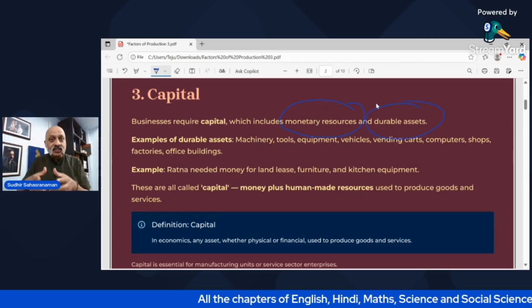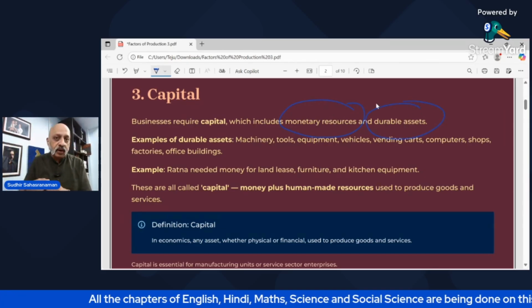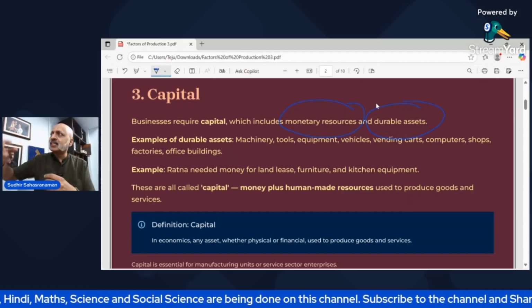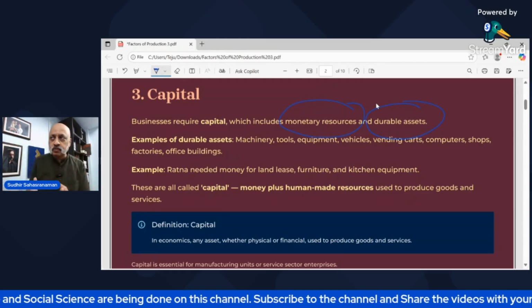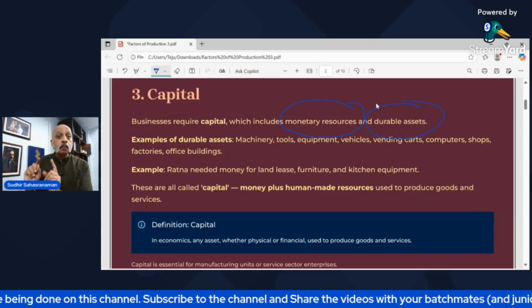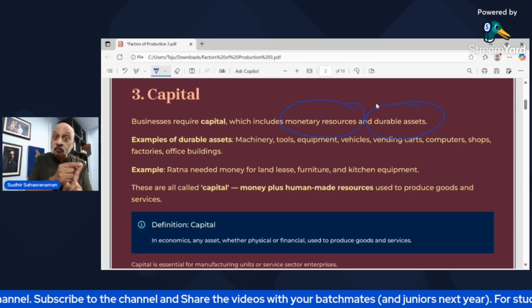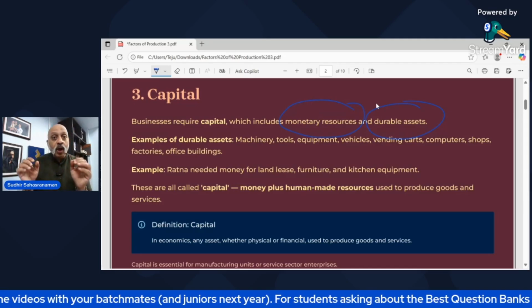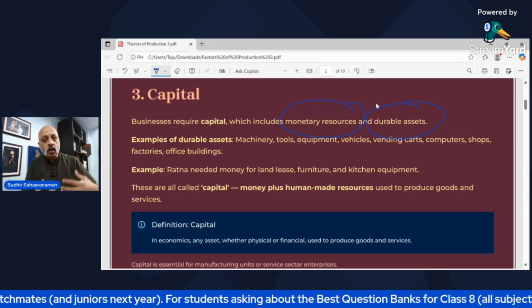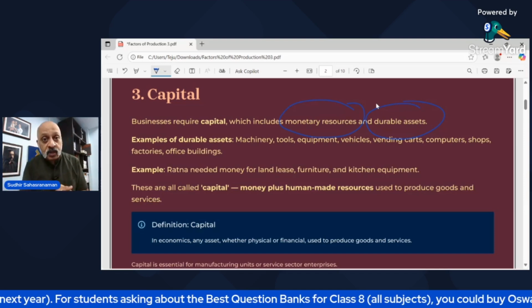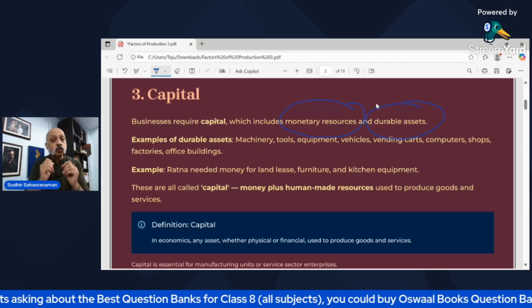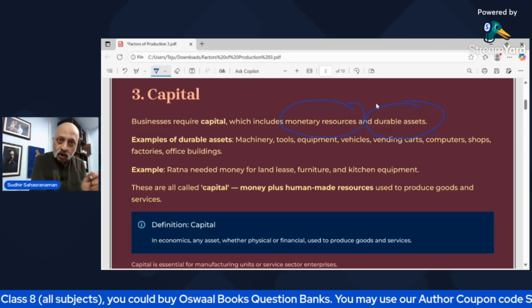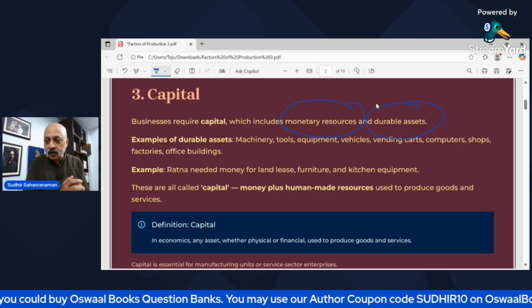That is, assets that you create. For example, if you construct a building or rent a building wherein you are opening your shopping mall, or let's say a shop in which you sell grocery and vegetables, you have to pay rent. Now, that particular place has to be safe against fire, against floods. It has to be insured. You need to have it in a safe place. It should not be a place where antisocial elements come and steal from the shop, right? So all those things have to be taken care of, and that's what makes an asset durable. Durable means long lasting, something which you can depend on.